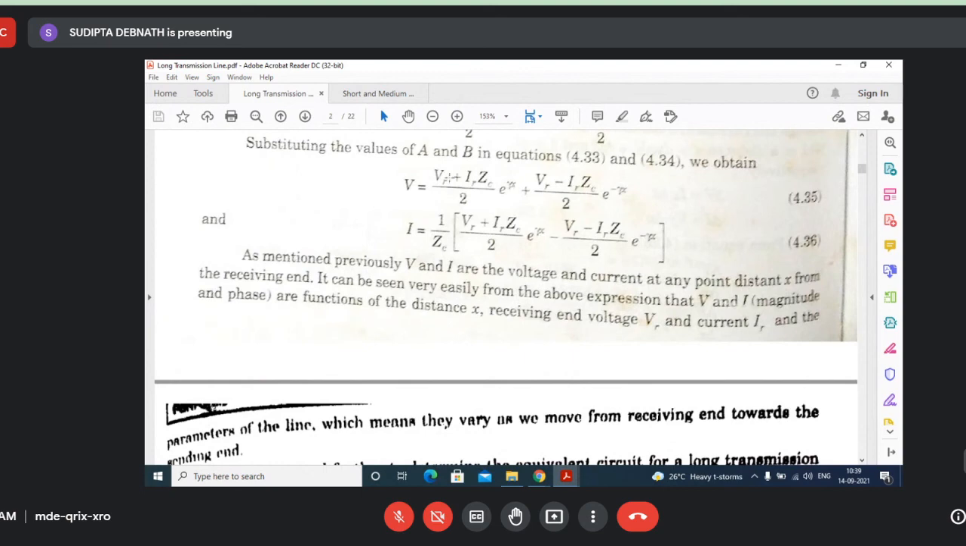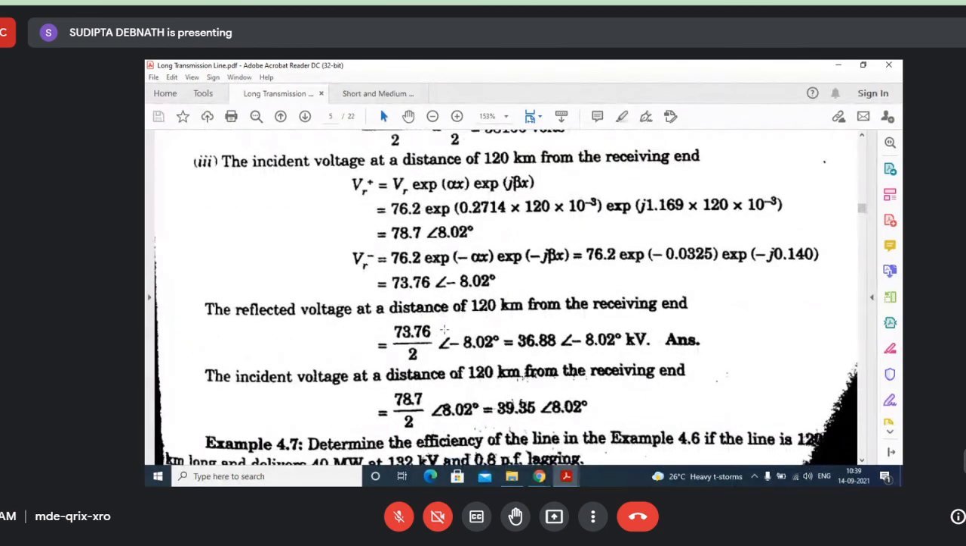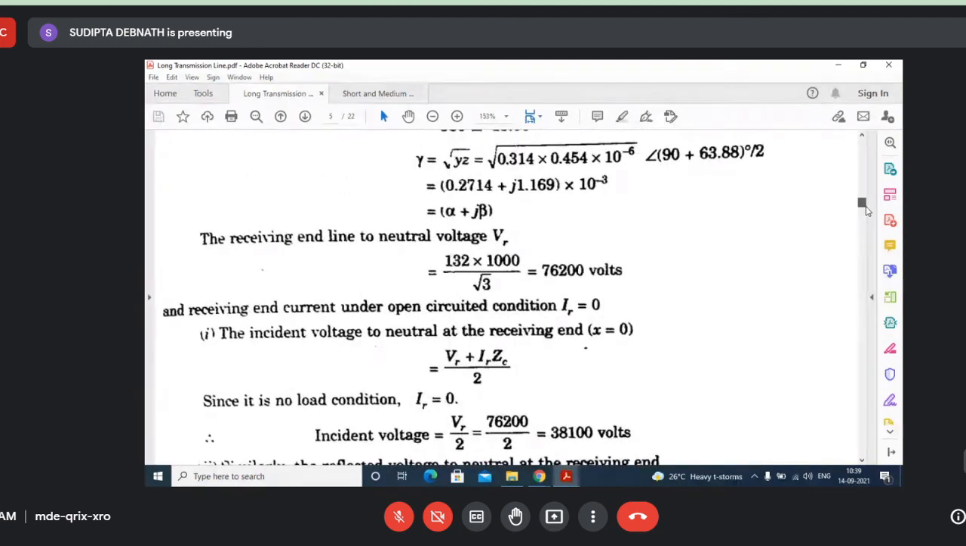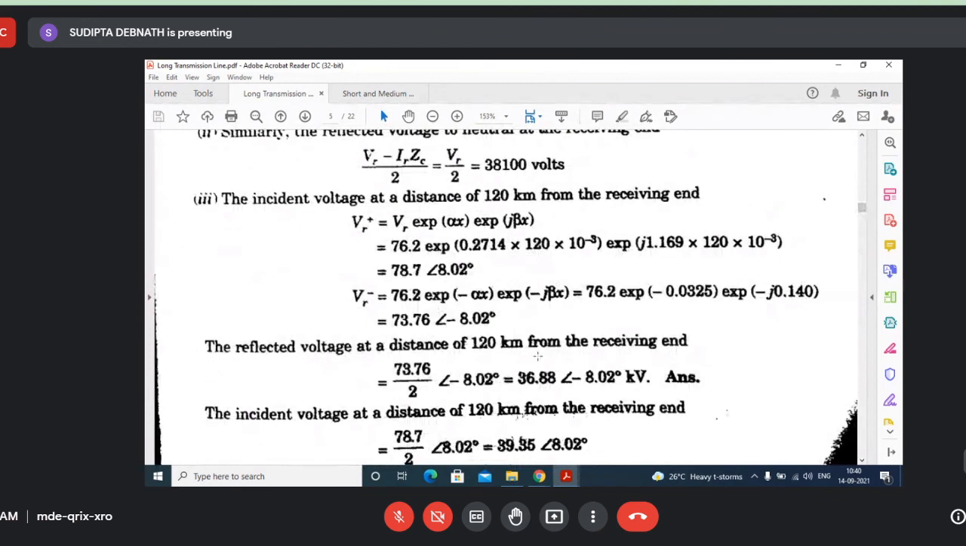So what is the incident wave? VR by 2 e to the power gamma 120. What is the reflected wave? VR by 2 e to the power minus gamma 120. Okay, so here it is found. Yes, this one and this one. Because gamma, I think you have got. What is the value for gamma? Yes, this is the value for gamma. So you will get this one. At 120 kilometer, this value and this value: one is minus 8.02 degree, one is 8.02, because it is obvious. One is having minus gamma x, another is having plus gamma x.